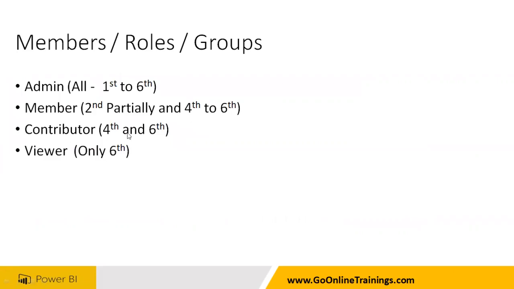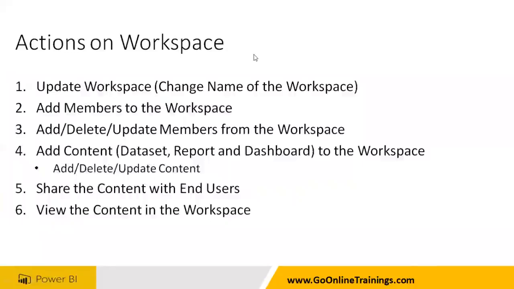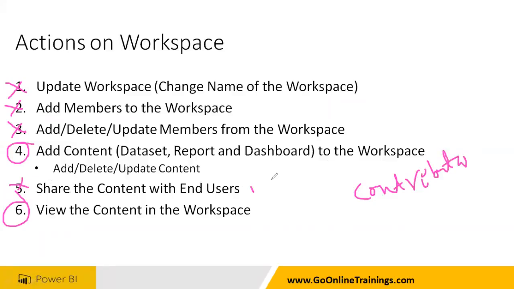Contributor means 4 and 6 only. Contributor means 4 and 6. 4 you can have, 6 you can have. So this one you cannot do. Okay, this is what is called contributor. So member means you can do this, this, this, and you can also do this. But contributor means only 4 and 6. So 5 you cannot do. Sharing the content with the end users, you cannot do either. You can view the report, you can add content, right? But you cannot share with the other users. That is what is called contributor.